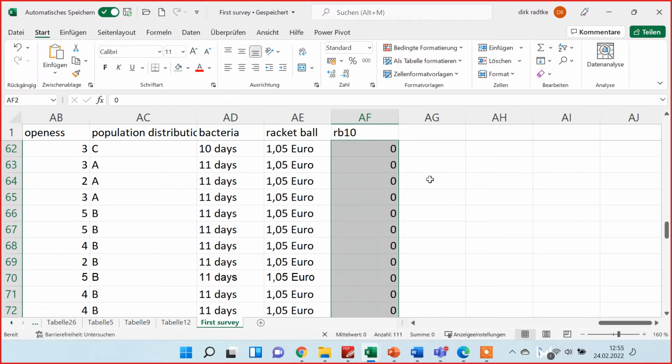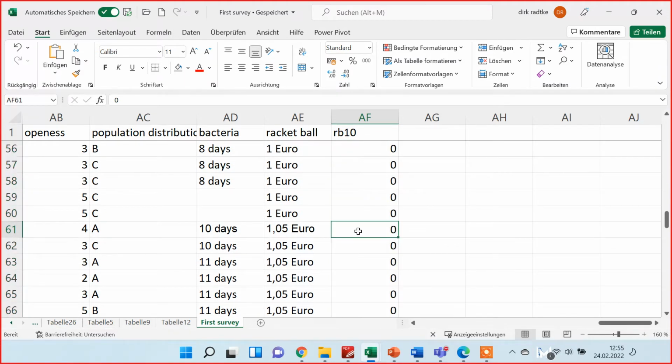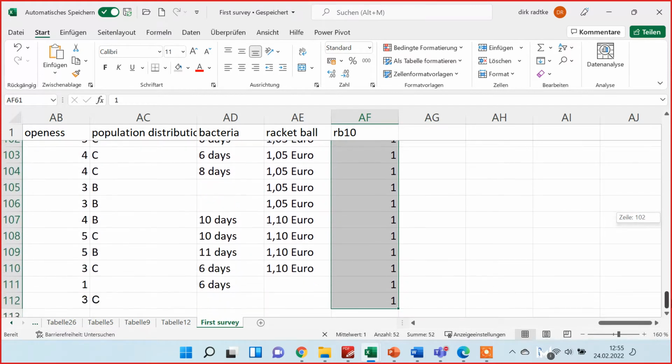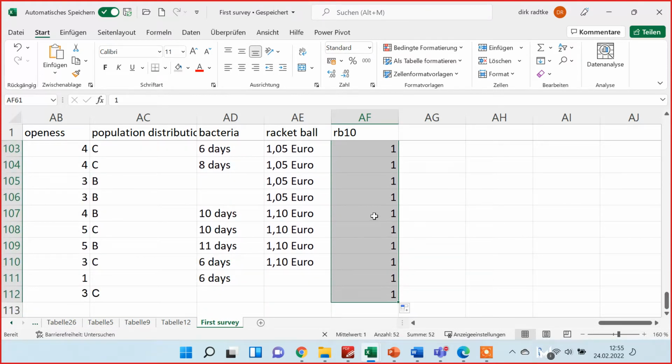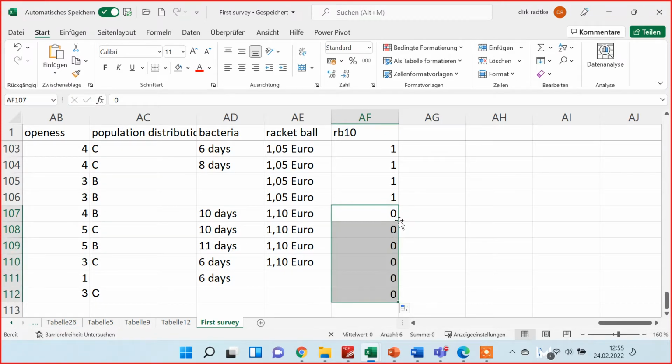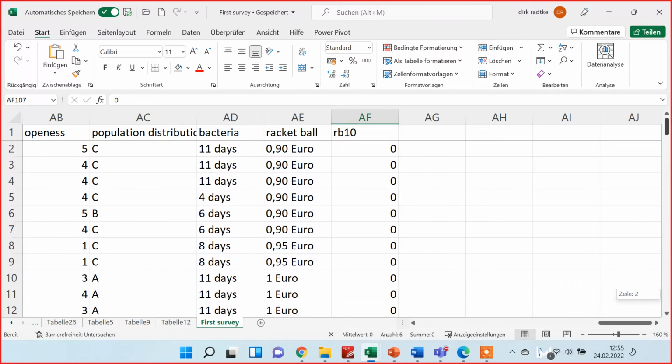Here we have it. Here I enter a 1, again use the autofill function, double click in the corner, and then I scroll down because I think we also have €1.10 and things like that, and that is obviously also the wrong answer. So here I have to insert a 0 again, autofill function. And now I have a 1 for every correct answer and a 0 for every wrong answer. Let's continue with the second variable.